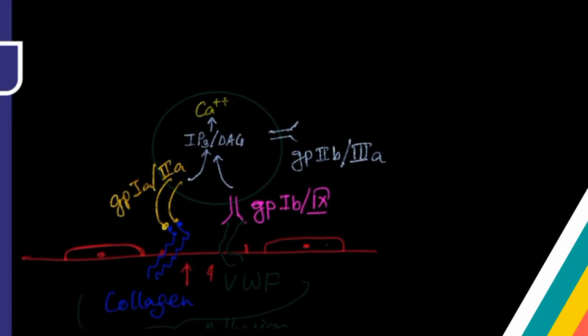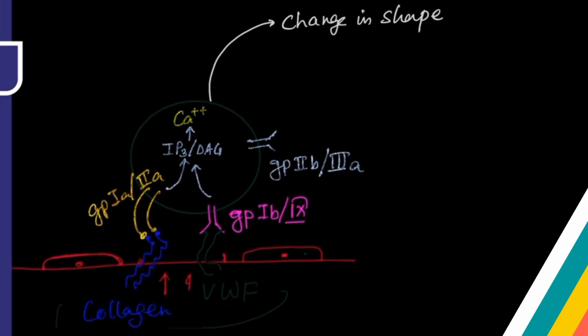In presence of calcium, certain changes happen inside the platelet. What are the changes? There will be change in shape of the platelet. Platelet will change its shape.